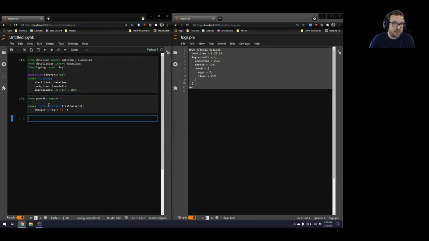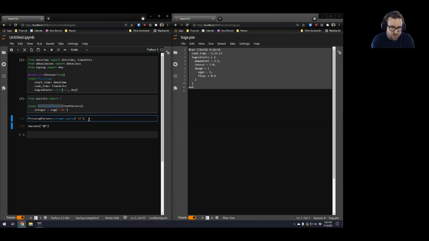So we can run that. And let's actually use that to parse something. So this is a Parsita parser, so it has a parse method. It takes a string. Let's make it something that's parsable. And we'll run that. And it returns an instance of the Parsita result type, which has two subclasses: success, which, if it succeeds, has the value that was parsed, or a failure, which contains a message about the failure.